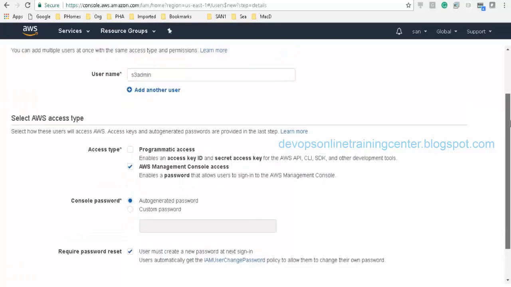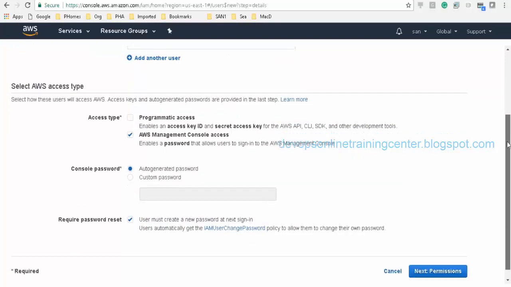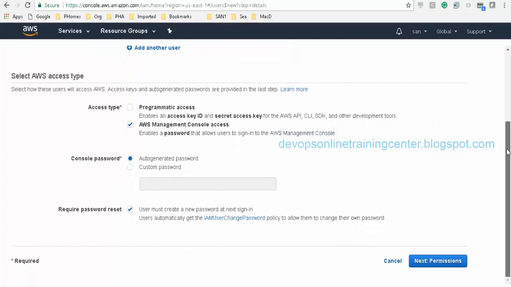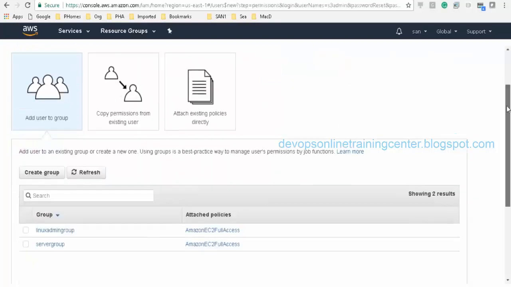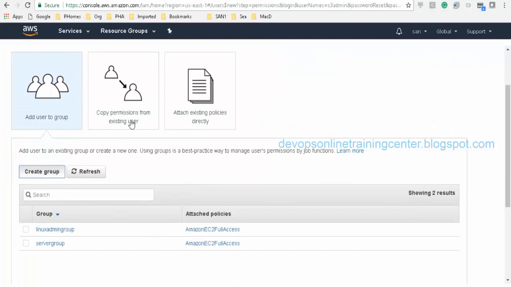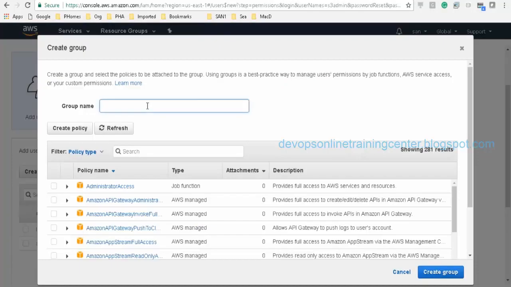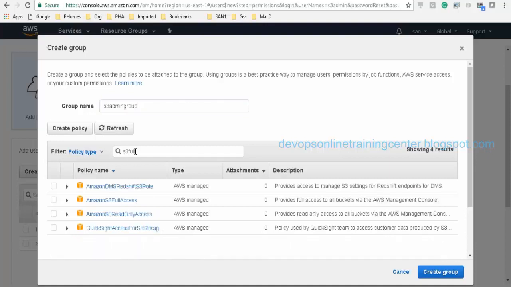Okay. So I am trying to create a new user, S3 admin, with an auto-generated password, management console access, and the change password policy. Okay. Next, I'll give the permissions and create a new group, S3 admin group. Then I'll attach a policy, S3 full access.